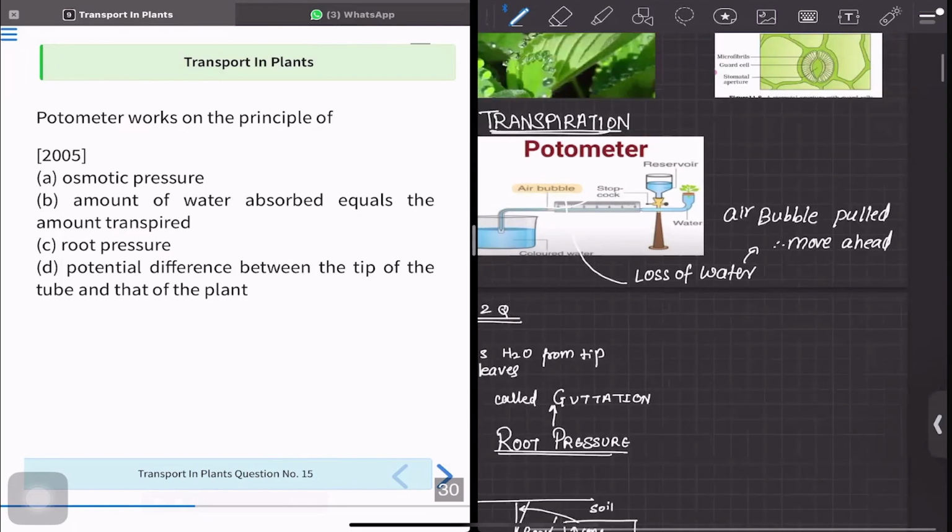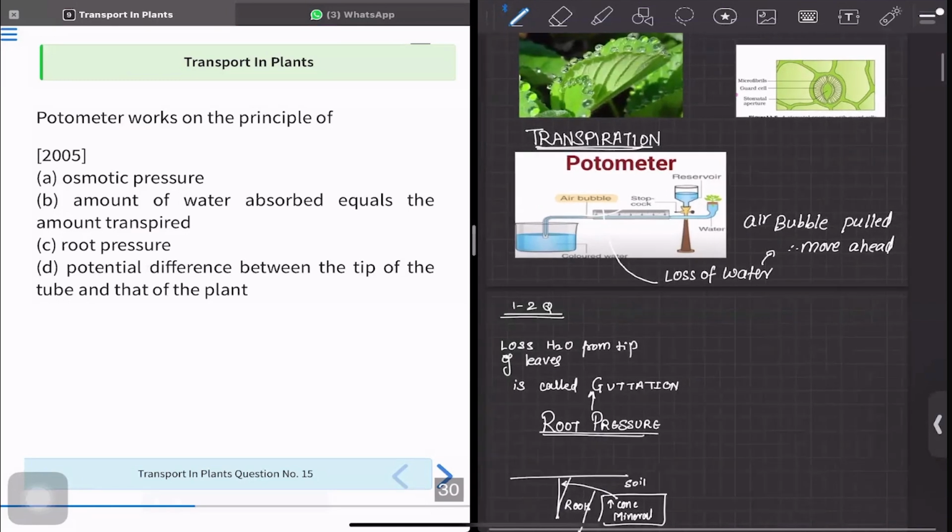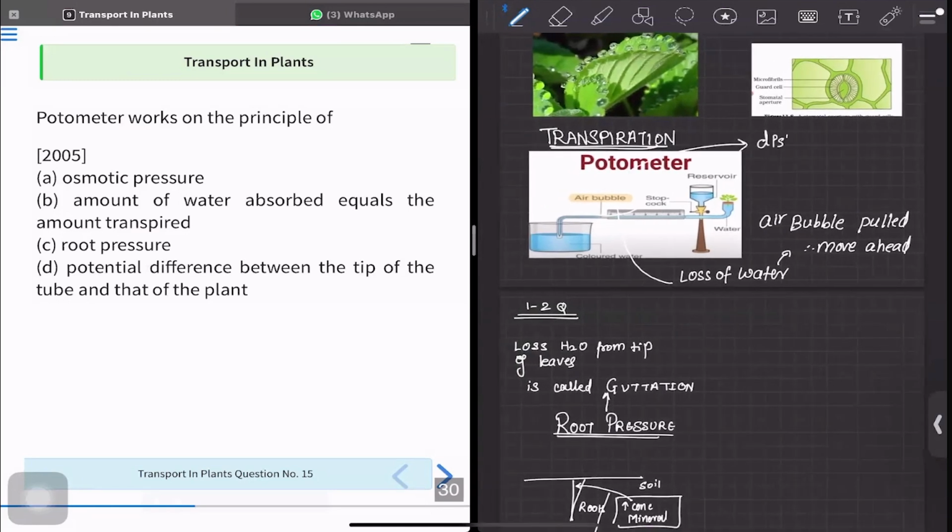So, based on this, the distance moved per unit time is equal to the rate of transpiration.